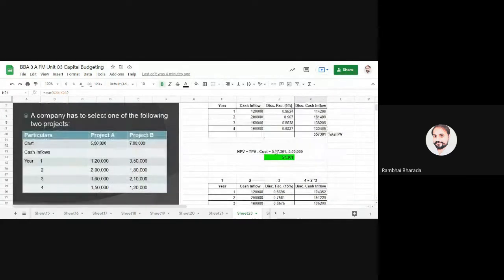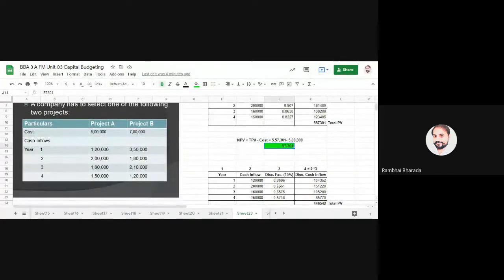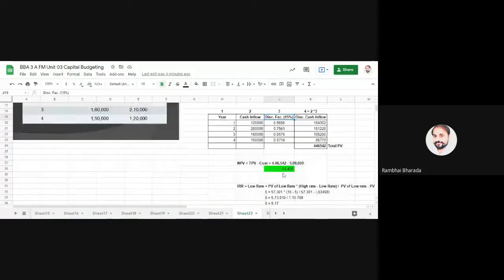Because first we start with 5% or 8% or 10%, any discounting factor, any percent, we find the NPV. If the NPV is positive, we increase the discounting factor from 10 to 20, from 8 to 12, from 7 to 14, or any other. And as we increase the discounting factor, definitely your NPV becomes 0.